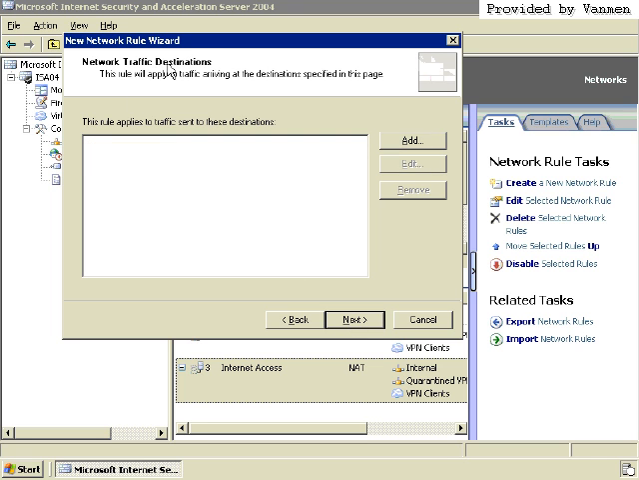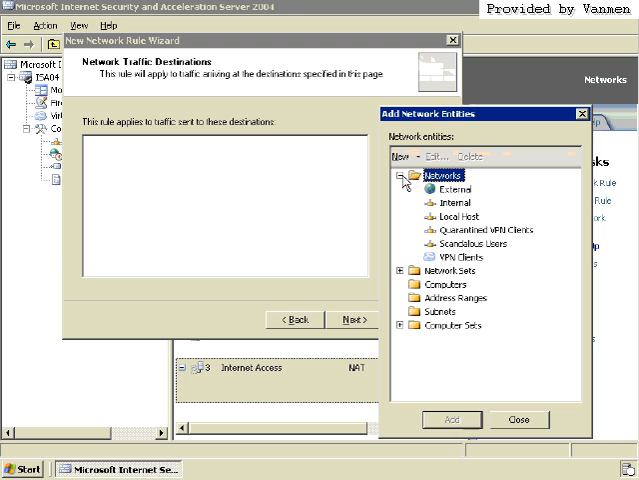Hit next. Now we come to the destinations. Notice source and destination. And click on add. Now the network I'm going to allow them to access is external.